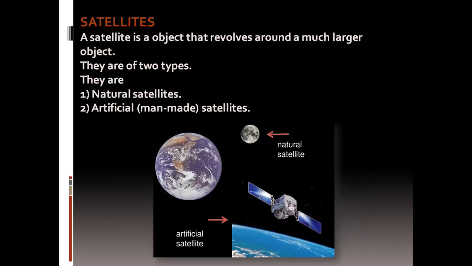Satellites. A satellite is an object that revolves around a much larger object. They are of two types. First, natural satellites. Second, artificial, that is, man-made satellites. You can see the picture. For Earth, the moon is the natural satellite, and here these are artificial satellites.